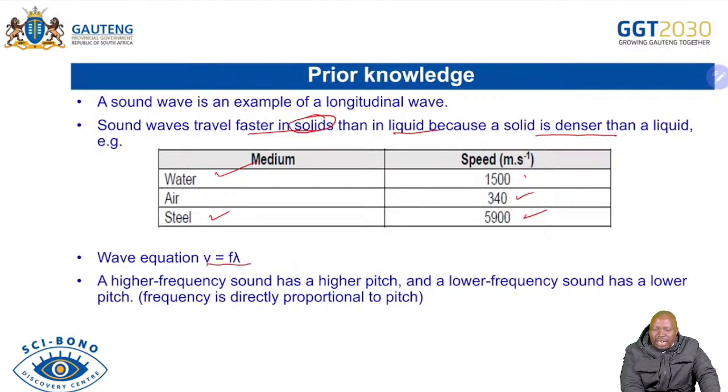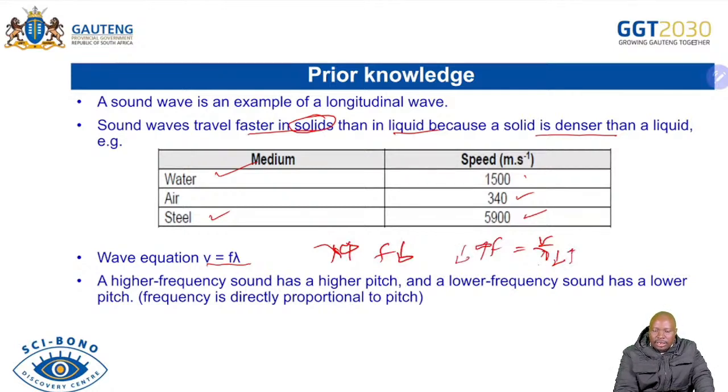Don't forget the wave equation, because it's telling us the relationship between the wavelength and the frequency. Remember, they are inversely proportional. As the wavelength increases, the frequency decreases. So you can say frequency equals v over lambda. As this one decreases, this one increases, and vice versa. That is the relationship between wavelength and frequency. As the wavelength becomes small, the frequency is increasing, but as the wavelength increases, the frequency is decreasing. Hence, the pitch will decrease as well.